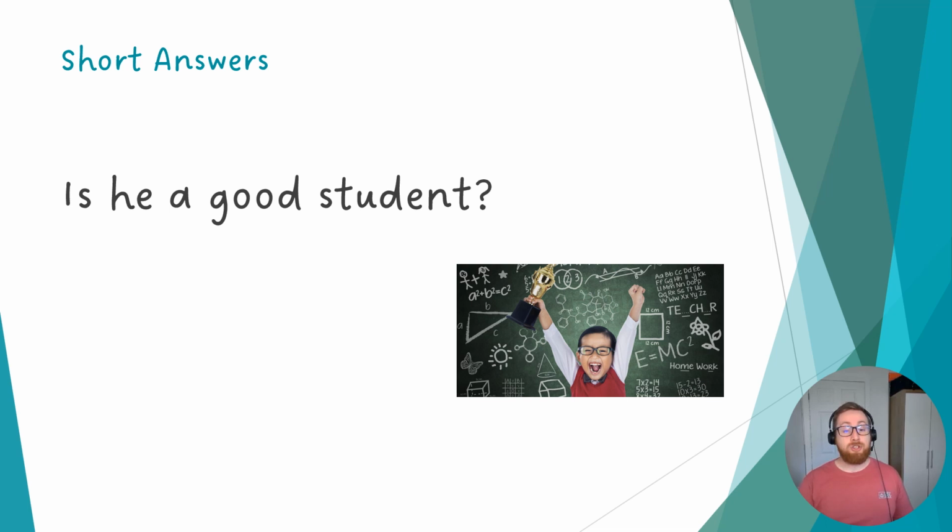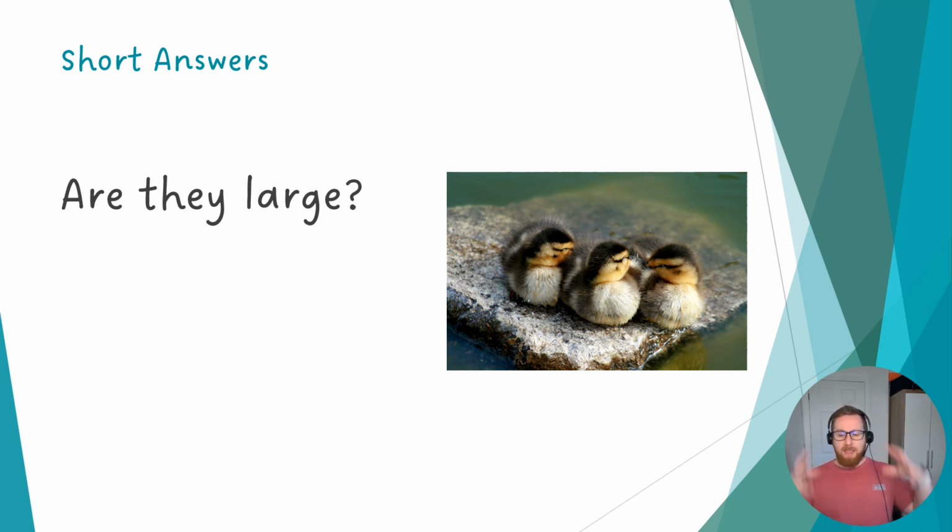Is he a good student? He looks very smart. He is smart. Yes, he is. He is a good student. Let's try one more example. Are they large?